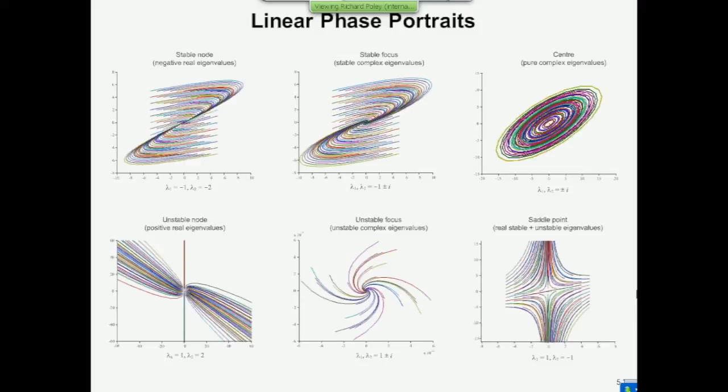Now, for unstable eigenvalues, you get the same kind of plot, but they're unstable. An unstable node consists of real eigenvalues, just like the stable node did, but at least one of them lies in the right half plane. In this case, both of them do. That's the unstable node. And you can recognize it's unstable only because of the axes.